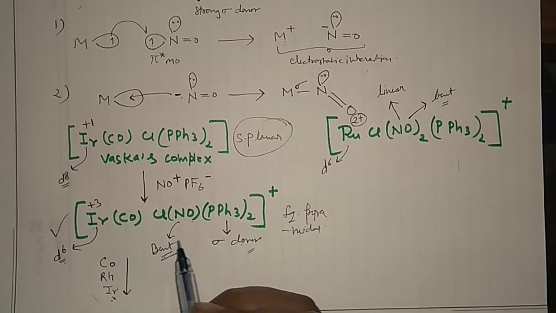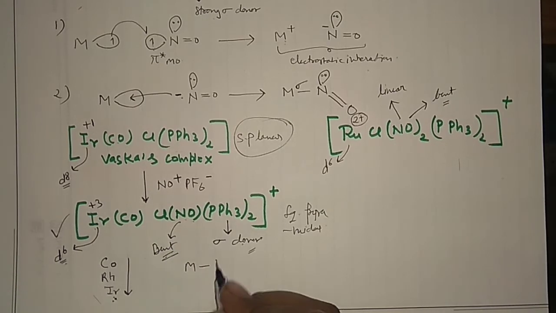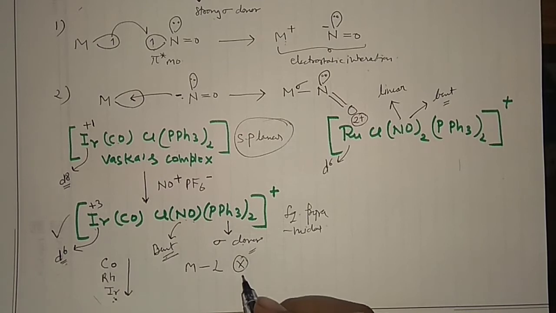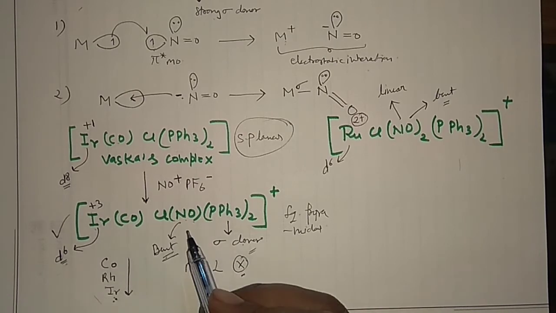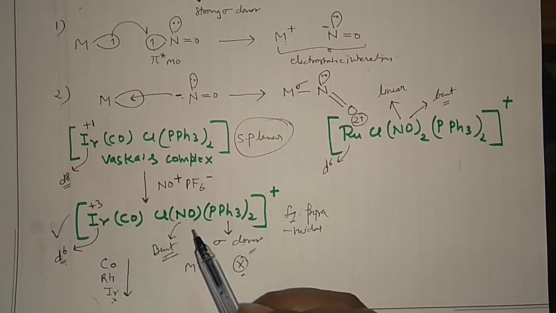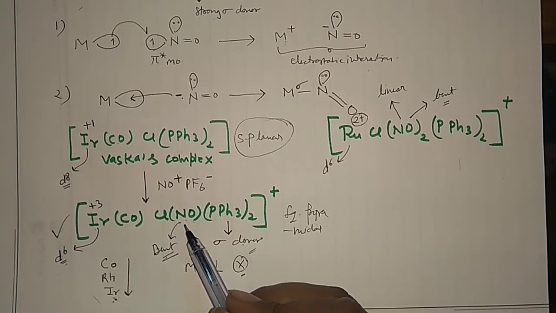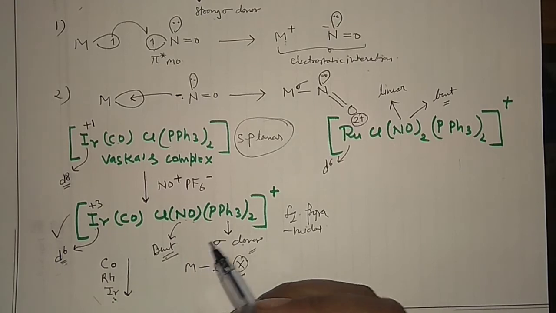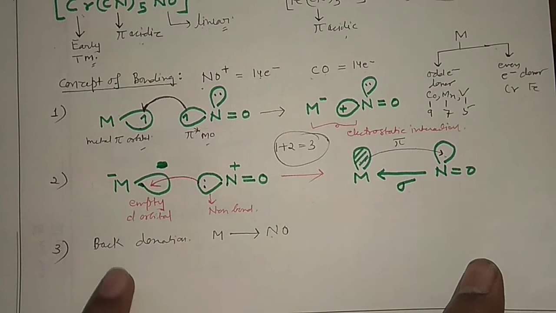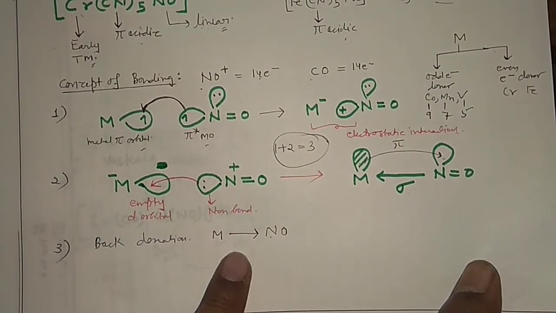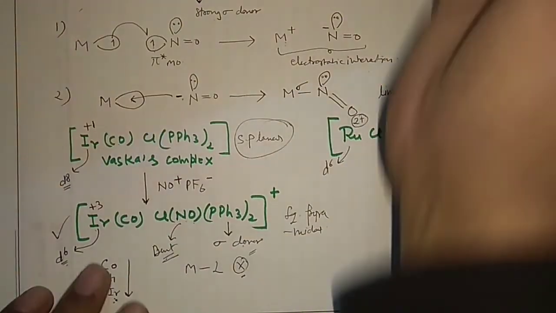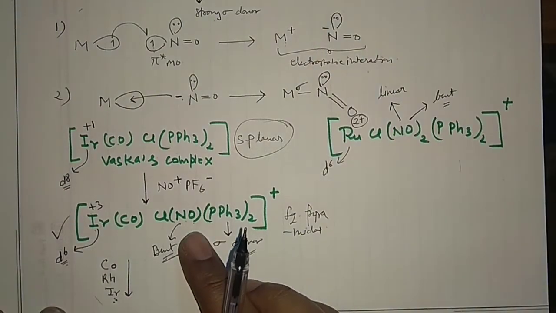In that case, metal to ligand back bonding will not be possible. And when back bonding is not possible, obviously it will not form the linear form. It will give you the bent structure. You can see in the linear form, as I told you in step number 3, back donation was happening, but this high charge will not allow it. That's why it is bent in nature.